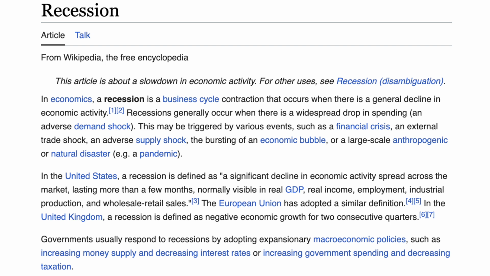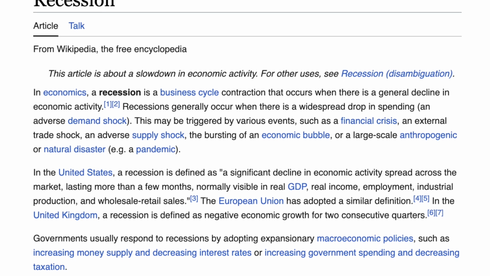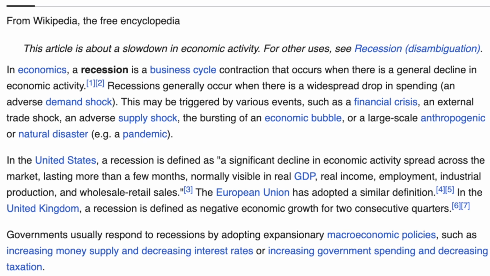Just in case you don't know, the US has a more vague definition that requires a handful of economic metrics to be analyzed by a panel of economists who then deem if we were indeed in a recession. And then that judgment can't actually be made until after the recession has already happened. So if we're in a recession, there's really no way to know until we're out of the recession, which is kind of interesting.